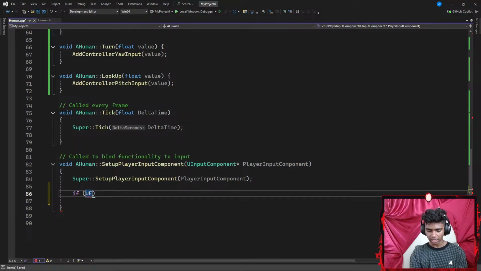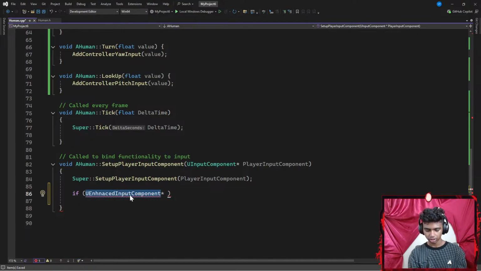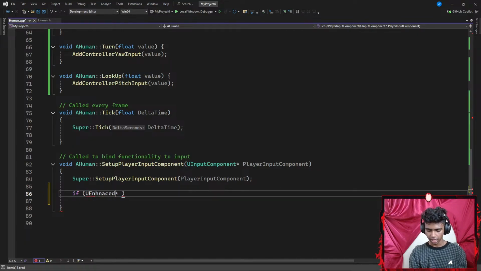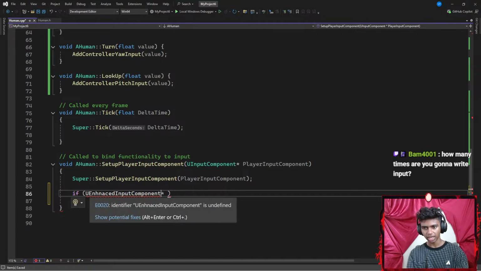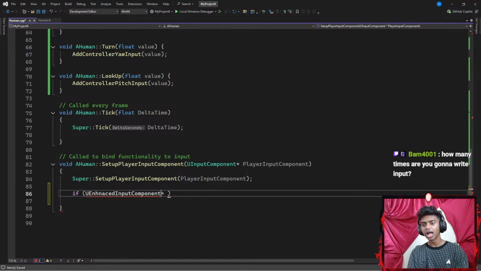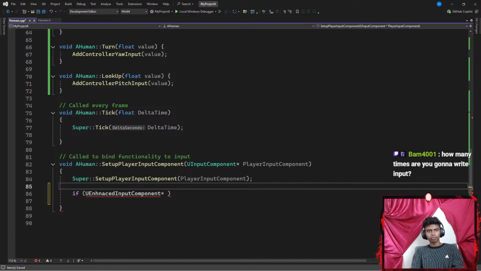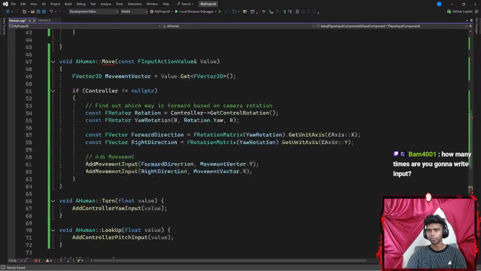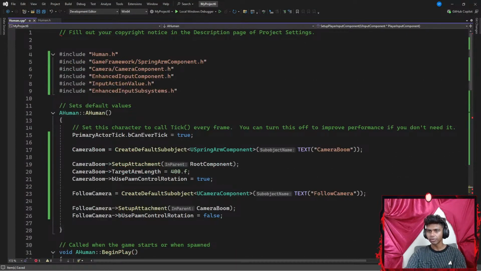So if my UEnhancedInputComponent, which is going to be represented, I think I spelled something wrong. UEnhancedInputComponent. I spelled it correct. So if my UEnhancedInputComponent, which is represented by a pointer, did I go ahead and include my enhanced input component?